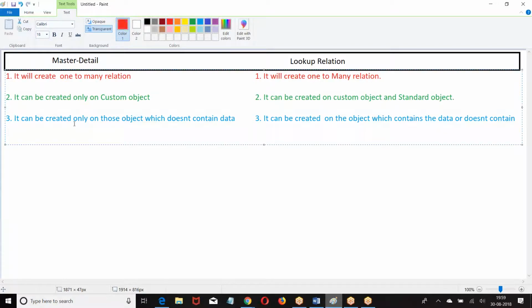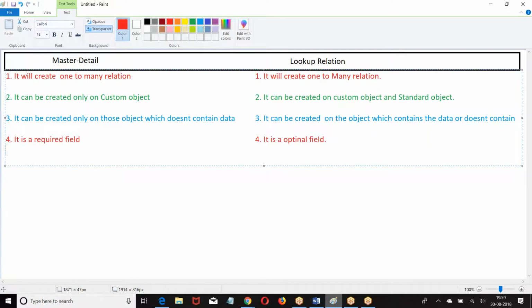Master detail is a required field. Lookup is an optional field. Now it is not mandatory. If you want to enter the value of this field, you can enter it, or otherwise you can skip. Let's say I am giving an option: who referred you? Give the name of the student who referred you. You may enter or may not enter.